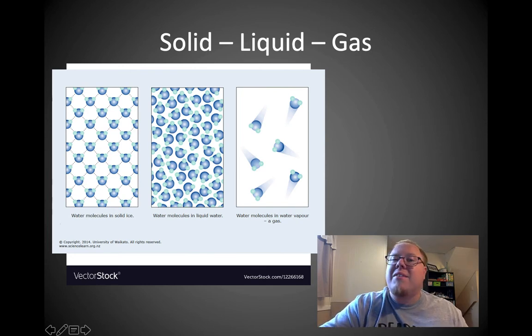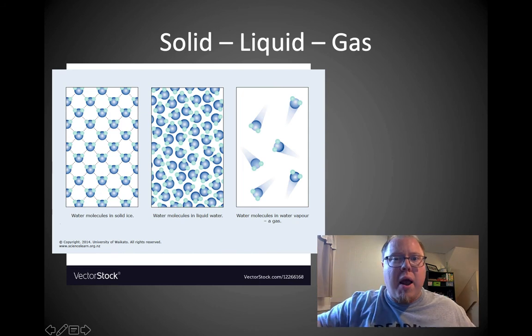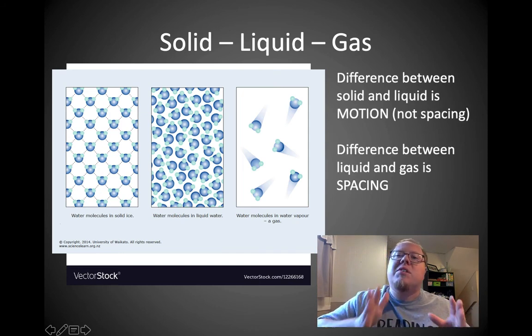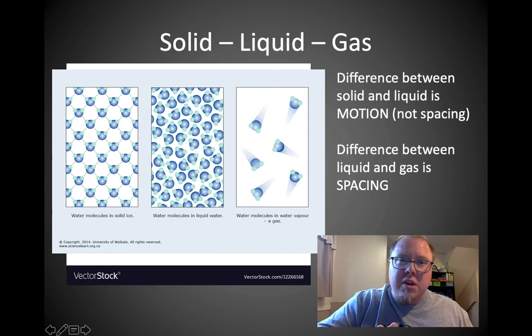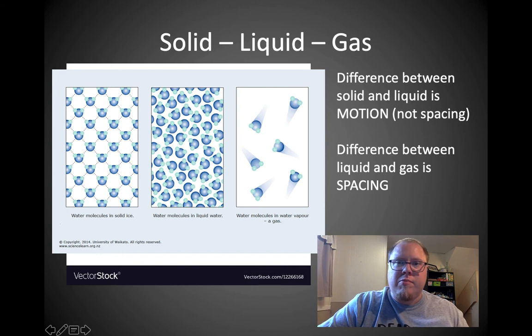Okay, now a gas, on the other hand, they are spread out. Right? Gases, they go from liquid and they're moving around, and they're still moving around as a gas, but they go way spread out. Okay, so the difference between a solid and a liquid is their motion. Liquids are moving, solids are not. Not how they're spaced. I want to make that clear. The difference between a liquid and a gas, though, that is how they're spaced. They're both moving, but gases are much more spread out. Okay, so if you want to copy a picture, copy that one.